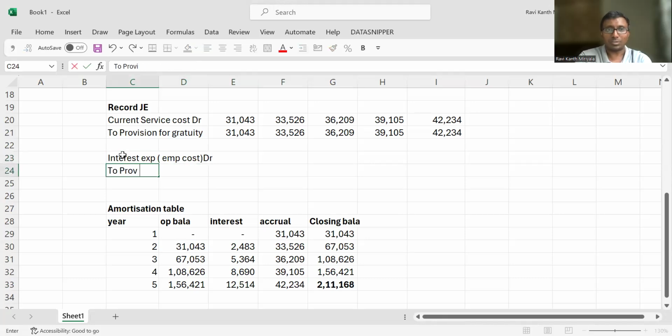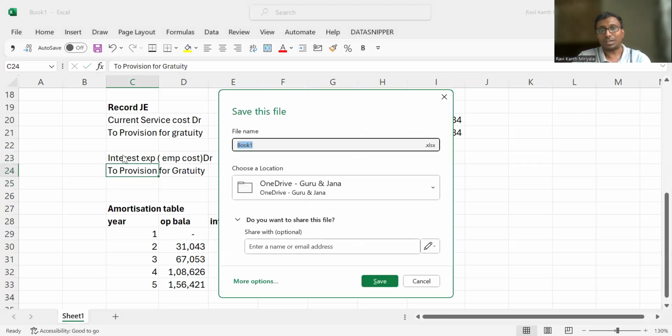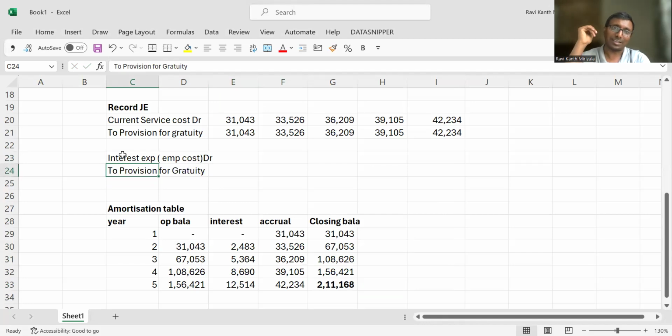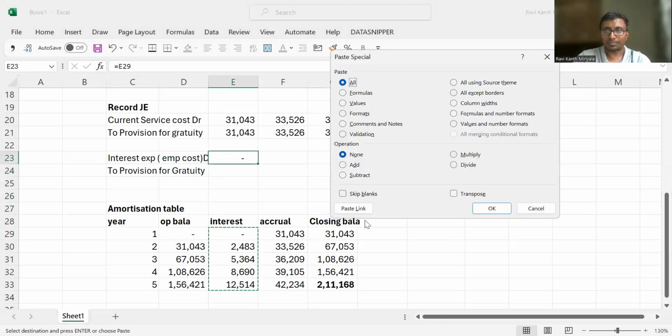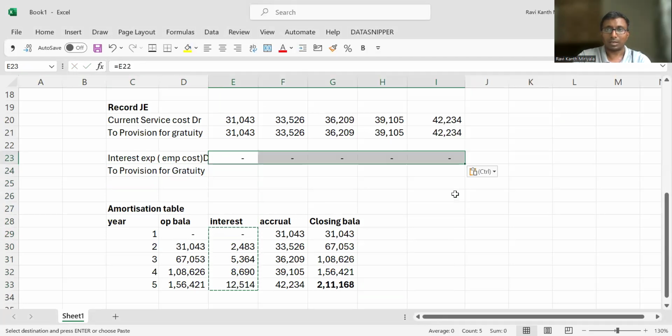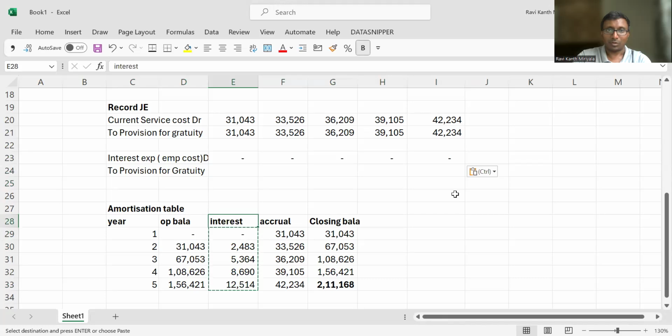To provision for gratuity. This is exactly what I taught in accounting standard 29, the unwinding concept. In accounting standard 10 also I taught the unwinding concept. This is exactly that unwinding concept. So every year what do you do? This time it is zero. Let me do it. I'll just do transport. Right, formula. Not a problem.